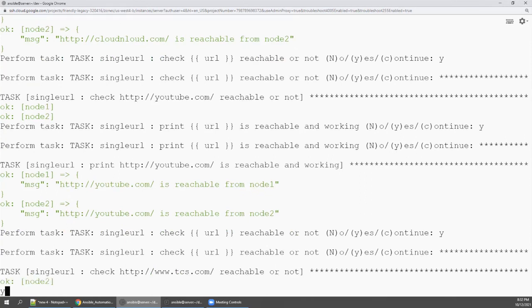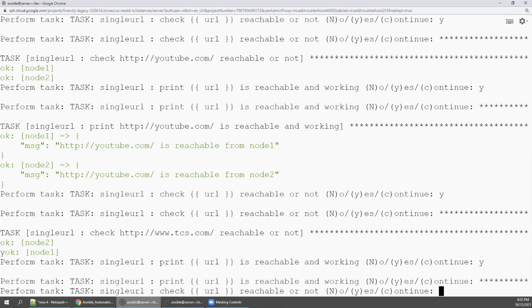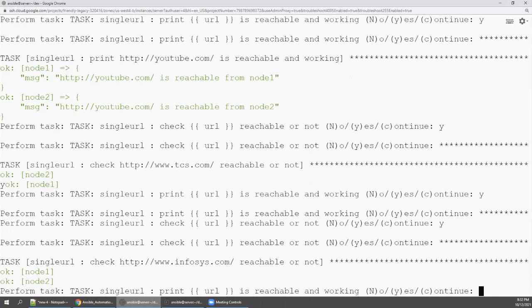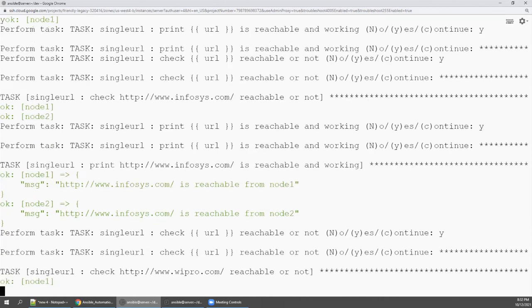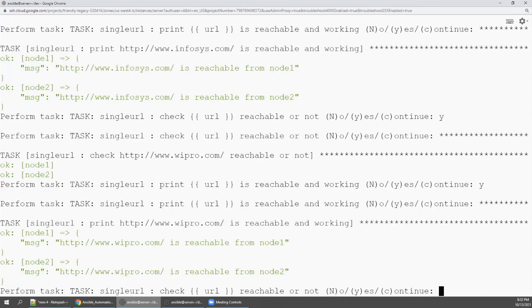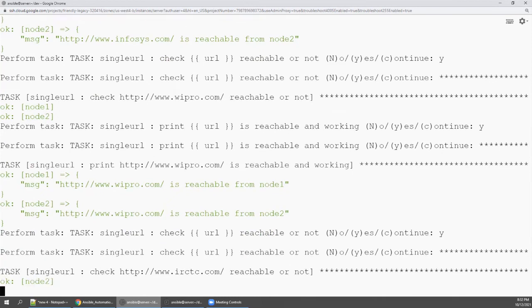So I'm going to say yes. So the next URL, tcs.com. Yes, print it, because I don't know what you checked. Yes. So infosys.com. Yes. So the infosys.com is reachable. Yes. Now wipro.com. Yes. So now irctc.com.